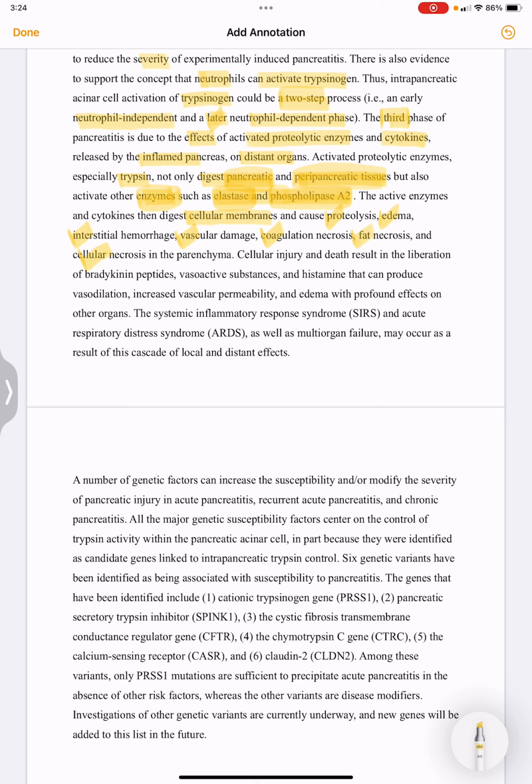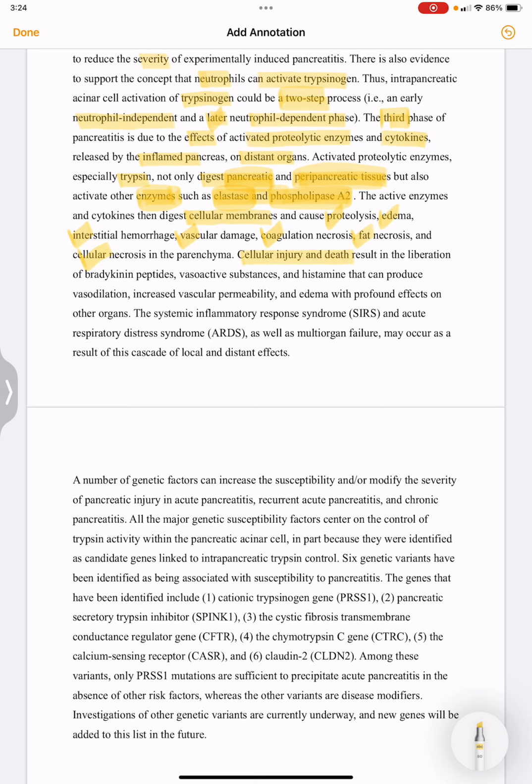So what is the effect of these active enzymes? They are not only digesting the pancreatic and peripancreatic tissue, they are also activating other enzymes. What are the other enzymes that are activated? These are elastase and phospholipase A2. These active enzymes and cytokines also digest the cellular membranes, and because of this digestion there will be proteolysis, edema, interstitial hemorrhage, vascular damage, coagulation necrosis, fat necrosis, and cellular necrosis in the parenchyma.